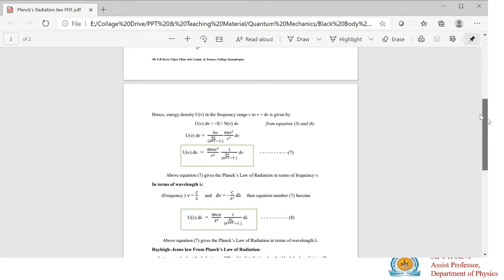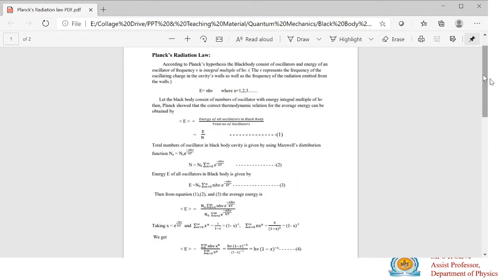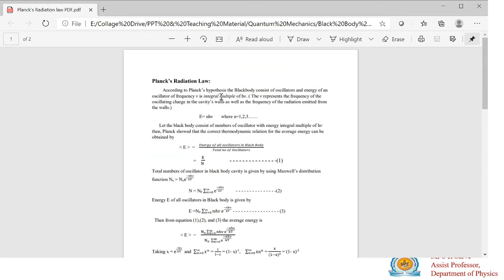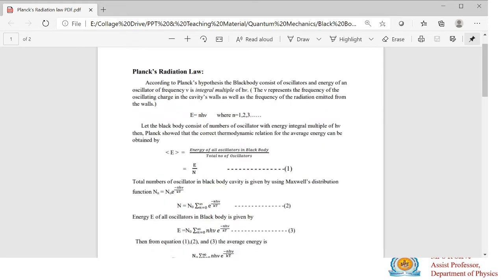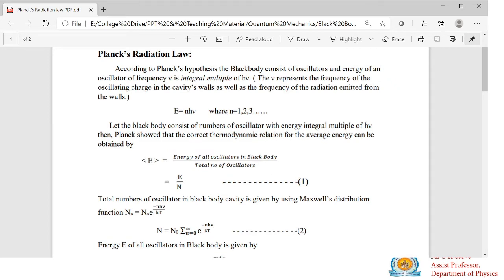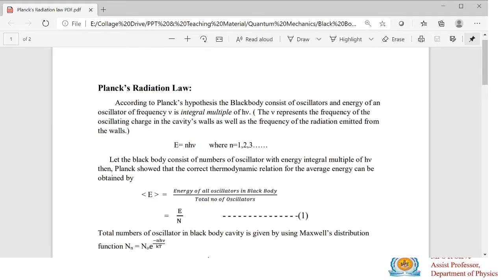First of all we will go to the starting point. We'll zoom in so you can see it easily. What is Planck's hypothesis? Planck's hypothesis is that energy should be an integral multiple of h mu, where h is Planck's constant and mu is the frequency.